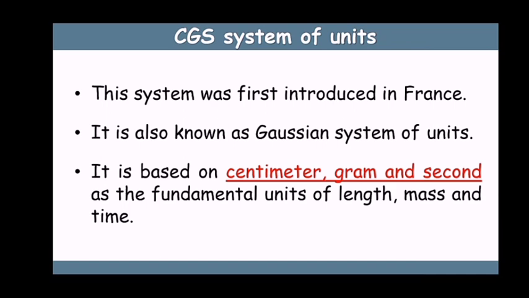The common systems of units are: the first system is the CGS unit system, which was first introduced in France, also known as the Gaussian system of units. C denotes centimeter, G denotes gram, and S denotes second, for the fundamental units of length, mass, and time. Length is measured in centimeter, mass is measured in gram, and time is measured in second. This is the CGS system of units.